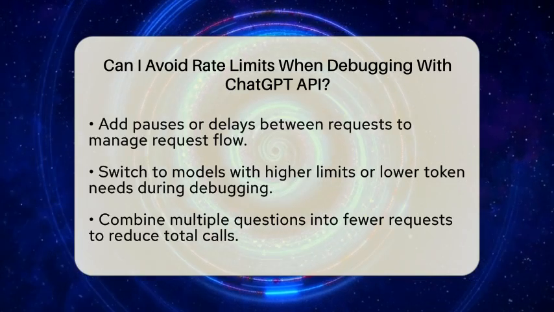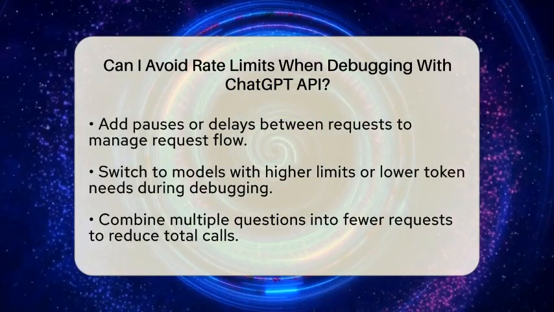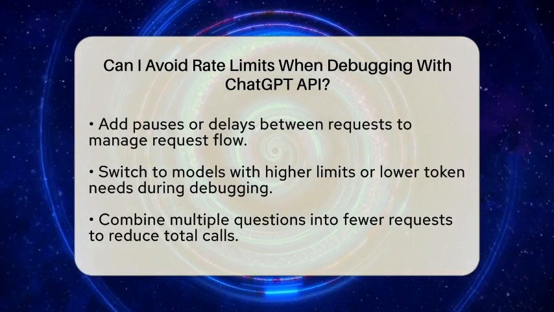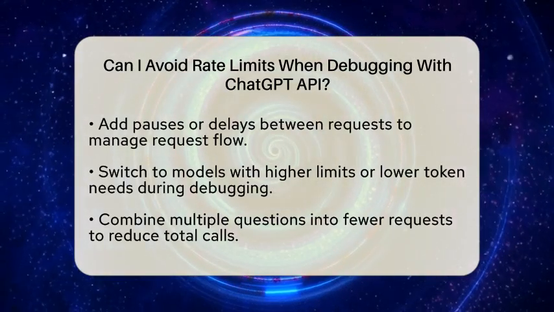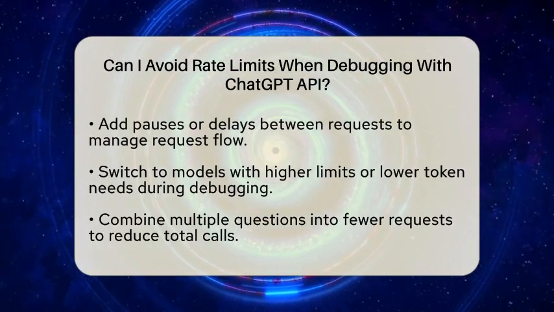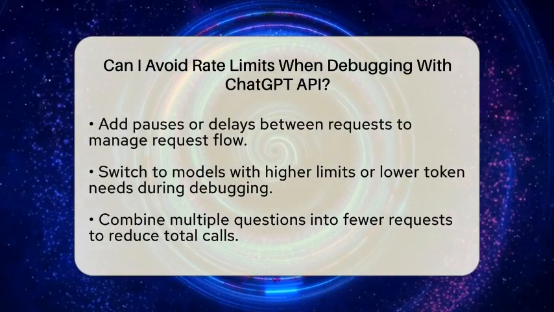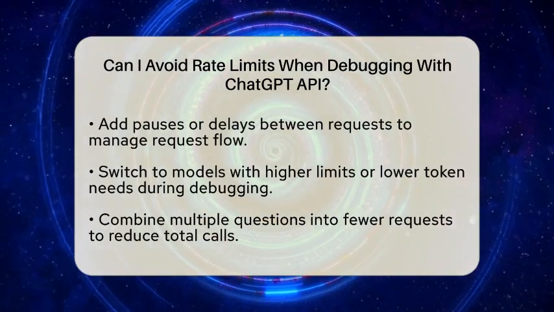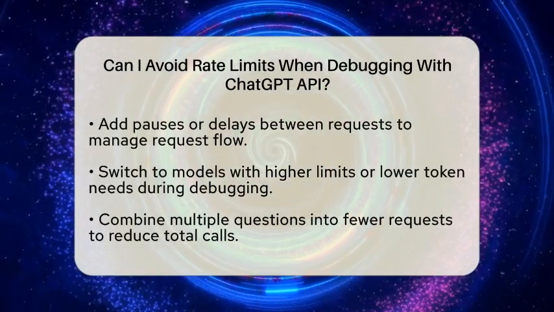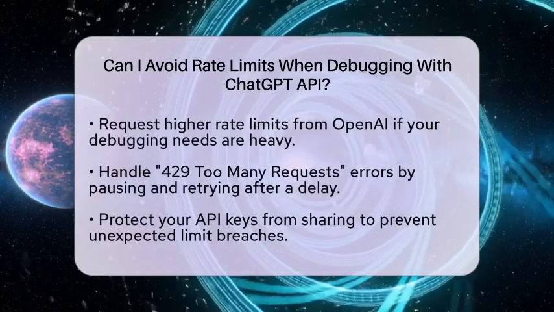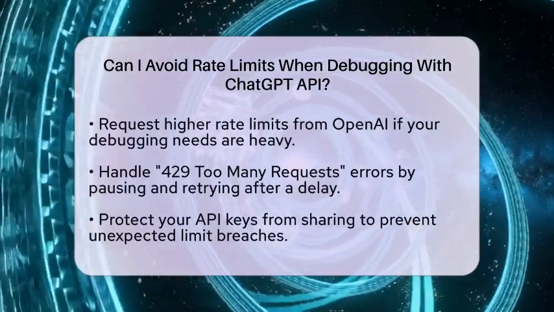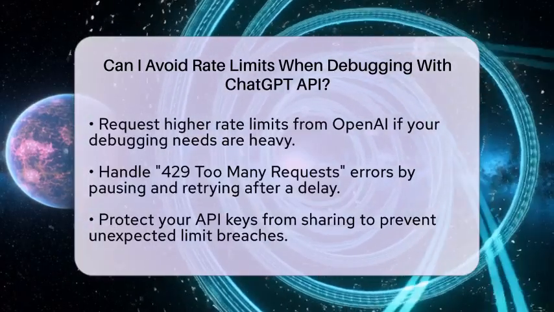Switching to models with higher rate limits or lower token consumption can also help. For example, if you're using GPT-4, consider testing with GPT 3.5 during debugging, since it often allows more requests per minute. Combining multiple debugging questions into fewer requests is another good trick. Instead of making many small calls, bundle your queries into one larger request if possible.